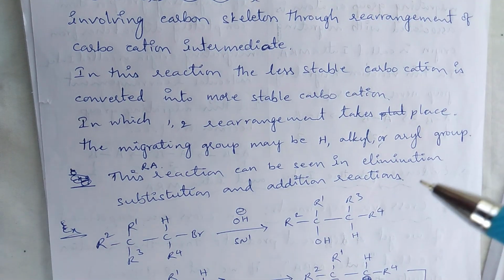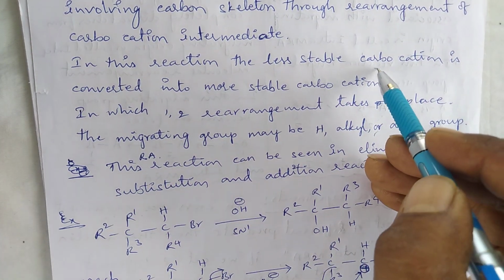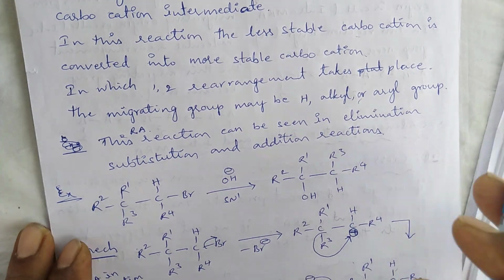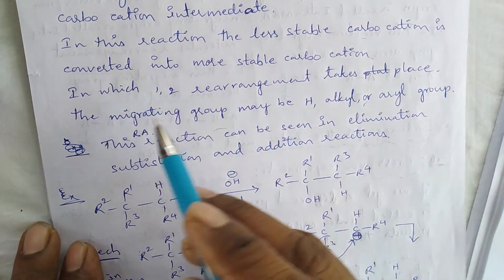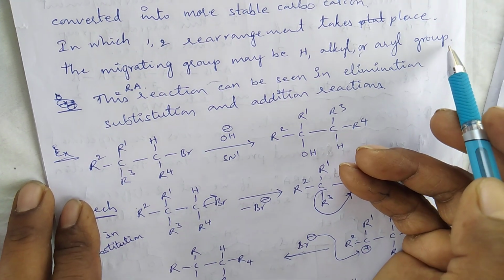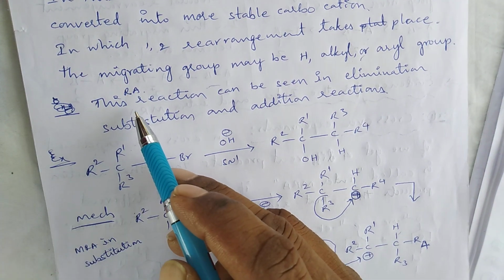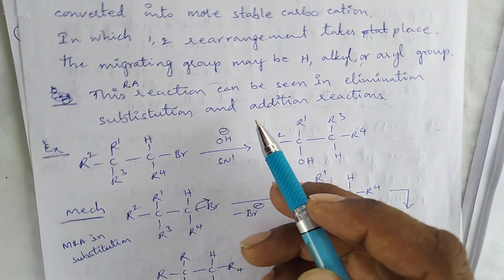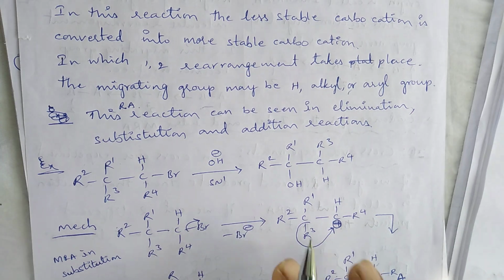In this reaction mechanism, the less stable carbocation is converted into a more stable carbocation, in which 1,2 rearrangement takes place. The migrating group may be hydrogen, alkyl or aryl group. This rearrangement reaction can be seen in elimination, substitution and addition reactions.